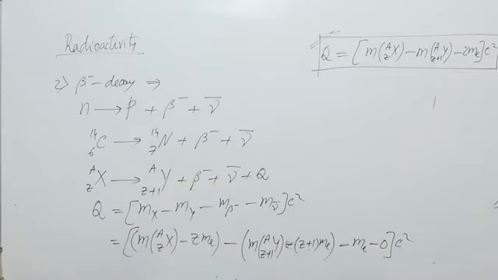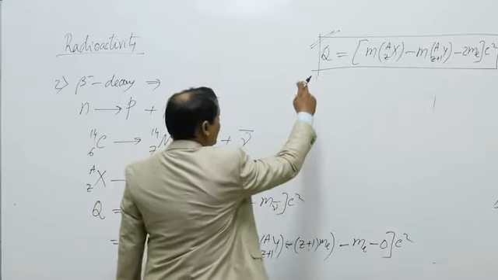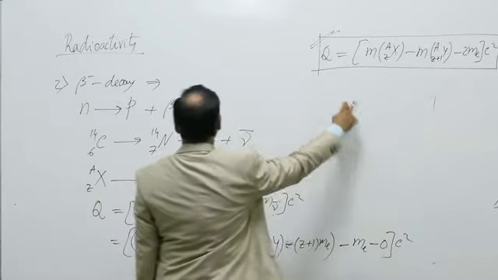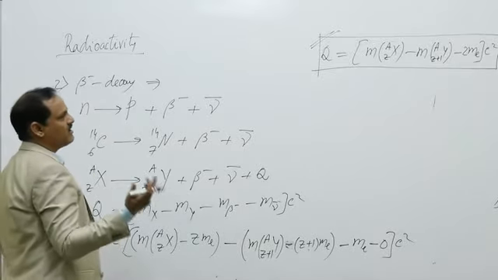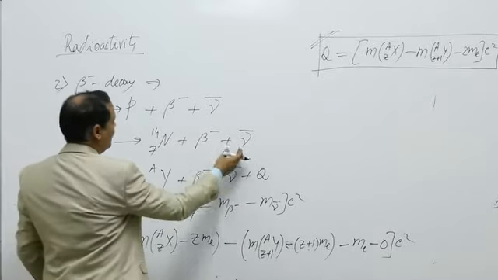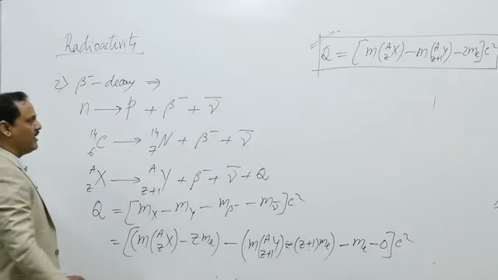In beta minus decay, as you could see, the mass of X atom minus the mass of Y atom minus twice the mass of electron, into c squared, is the Q value of the reaction. We have already seen that the kinetic energy is mostly taken by lighter particles and not by the heavier particle.